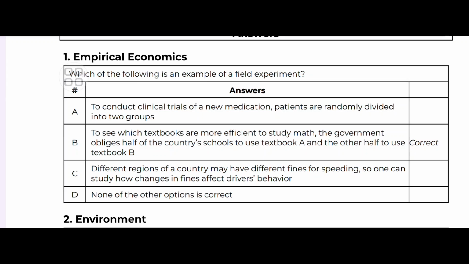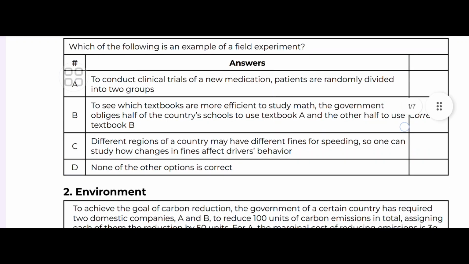Obviously, the option which is correct is B. Why? A field experiment will involve applying treatment in the real world and observing the outcomes. Option B fits this definition as it involves a real world intervention and subsequent observation of outcomes in the different groups. So as it states, the answer which is correct is option B.